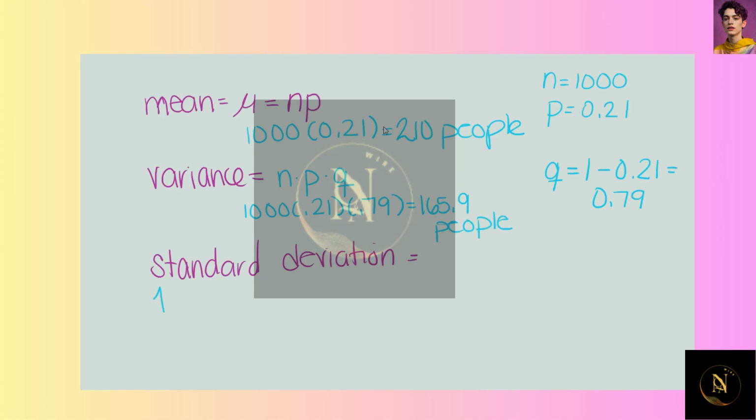And to find the standard deviation, we take the square root of the variance, which was n times p times q. So for this example, 165.9, when we take the square root of that, we get about 12.9 people. We could call it 13 people.